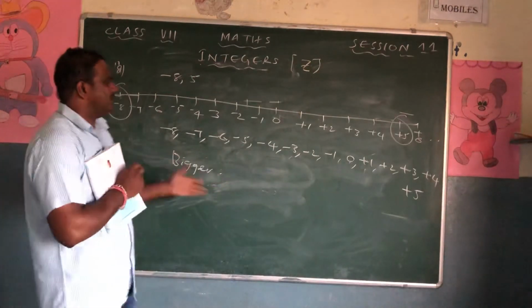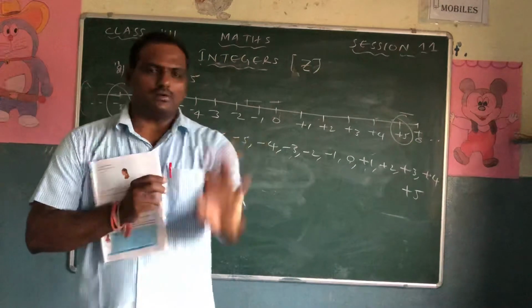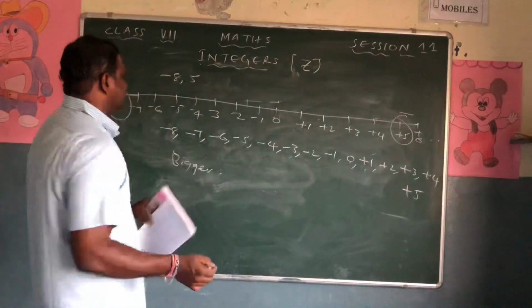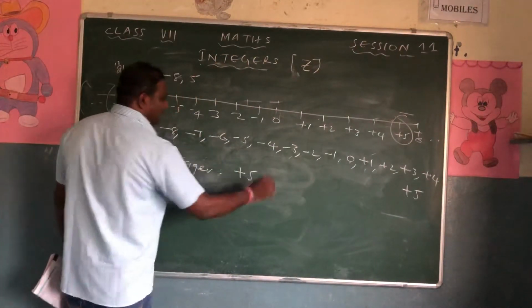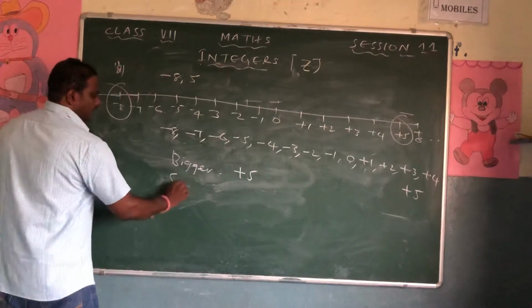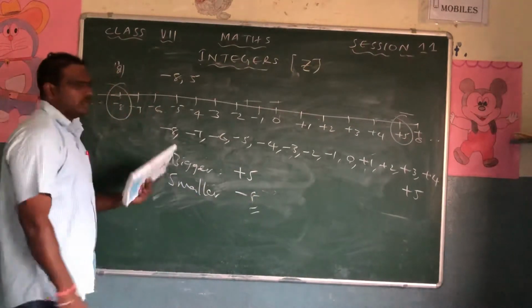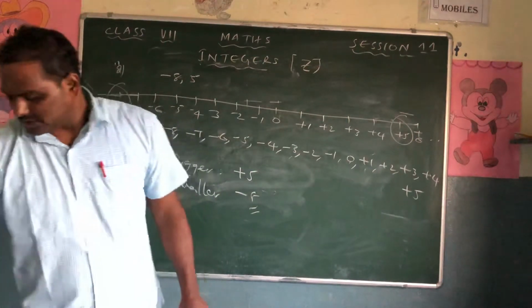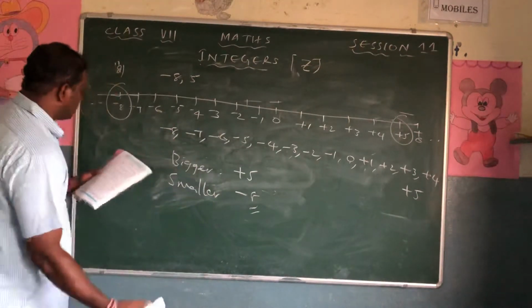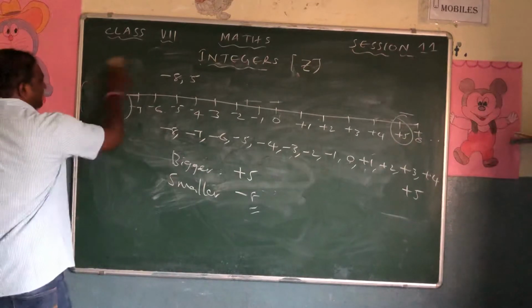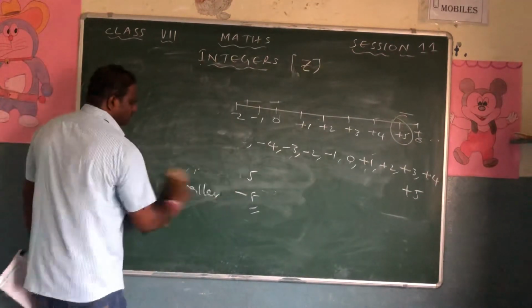One negative number and one positive number. No doubt. Which is bigger? Without any hesitation, the plus number is bigger. Plus 5 is bigger. And what is the smaller one? No doubt, minus 8 is the smaller one. Got it? That's all. And I'll go for the next question. Question number 3, questions 3 and 4 are the same, common.